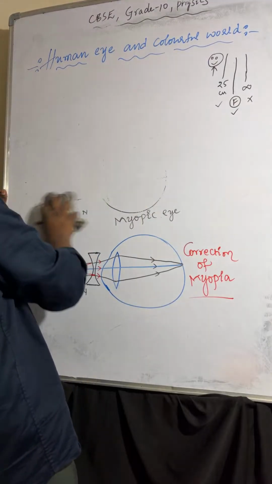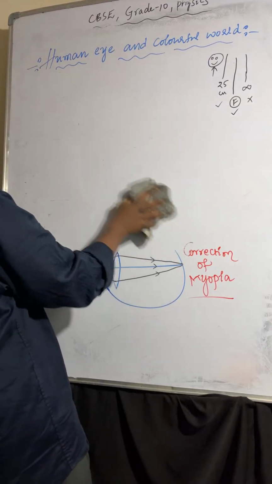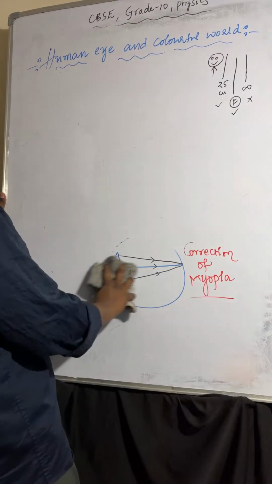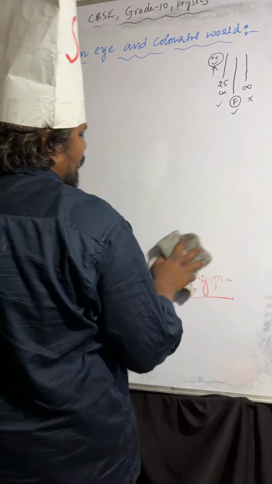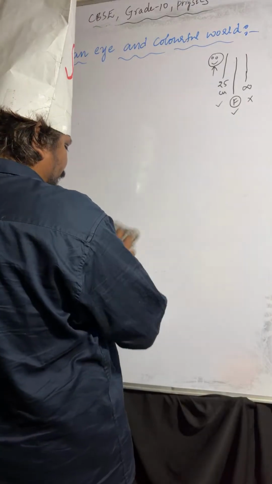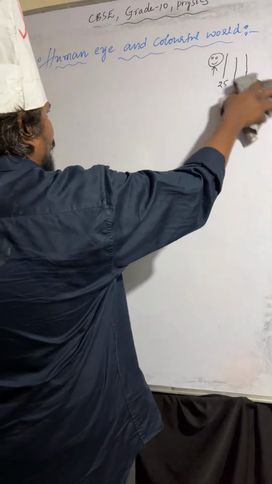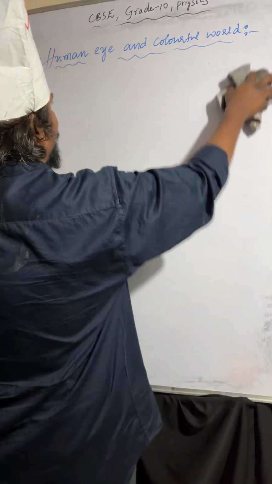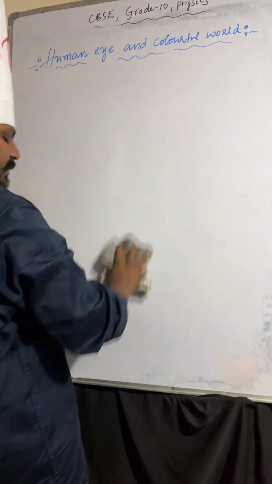Hypermetropia. So myopia: the person can see clearly the near point, he can't see the far point. For the correction we are using a concave lens.